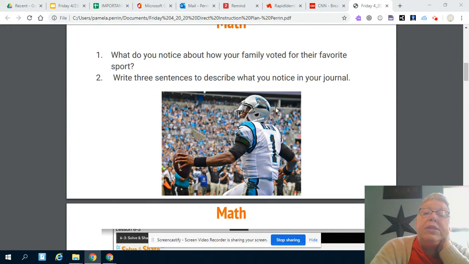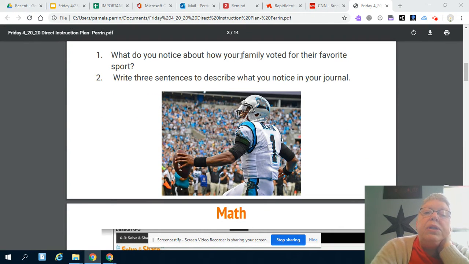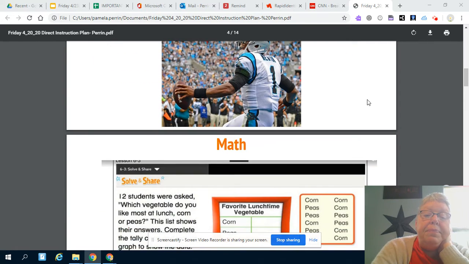So you're going to answer some questions about the graph that you're going to make. What did you notice about how your family voted for their favorite sport? And write 3 sentences to describe what you noticed in your journal. And here's our favorite football player, Cam Newton.